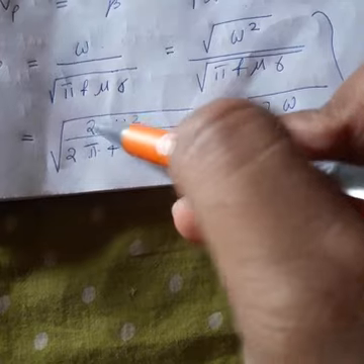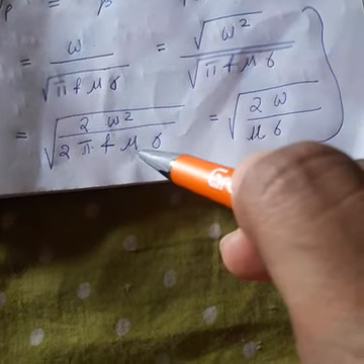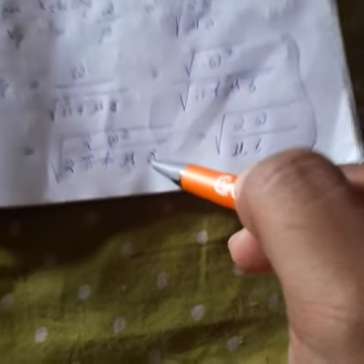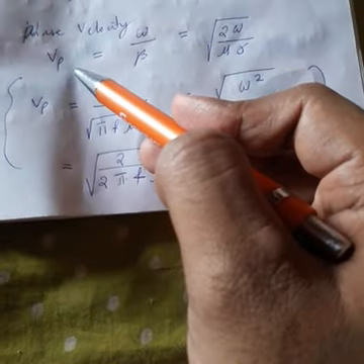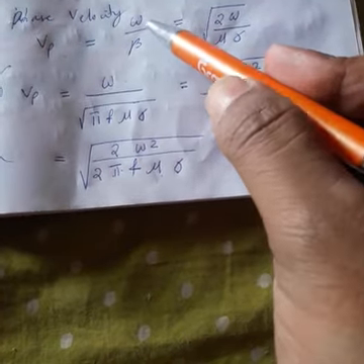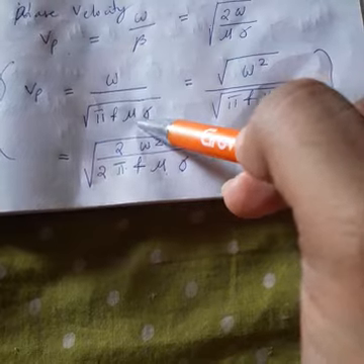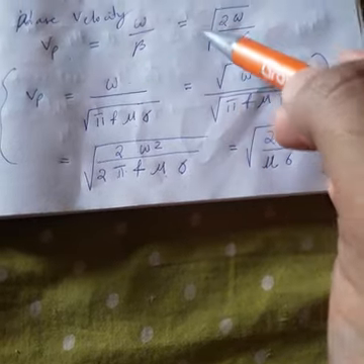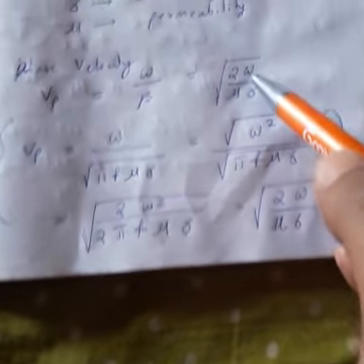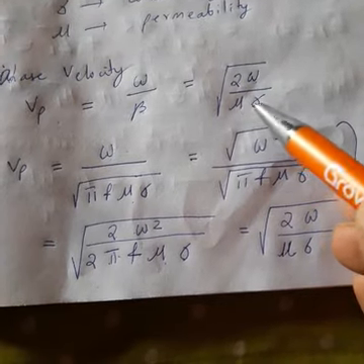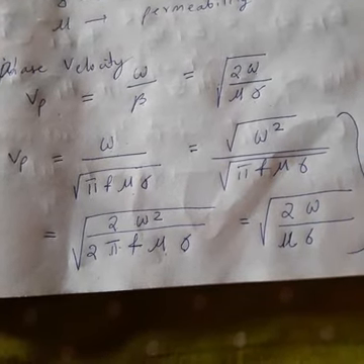So how much remains? 2 into omega divided by mu into sigma. That is why here I have written phase velocity is equal to omega by beta. Putting the value of beta, we obtain phase velocity equal to root over of 2 omega by mu into sigma. Clear? Okay.